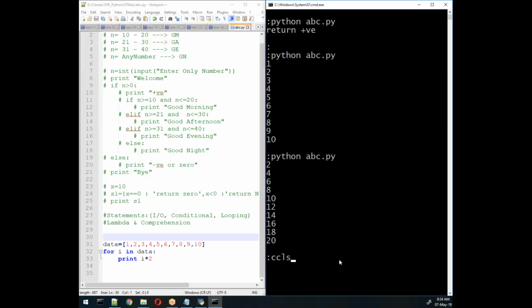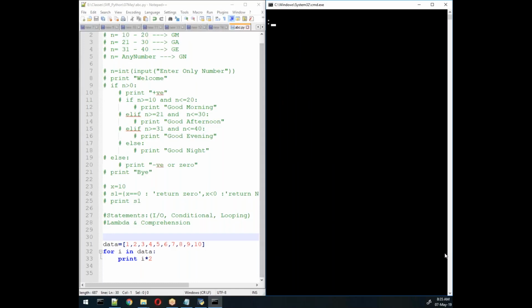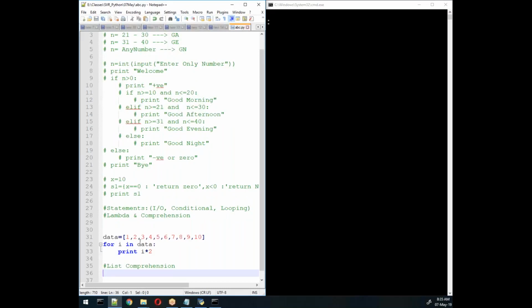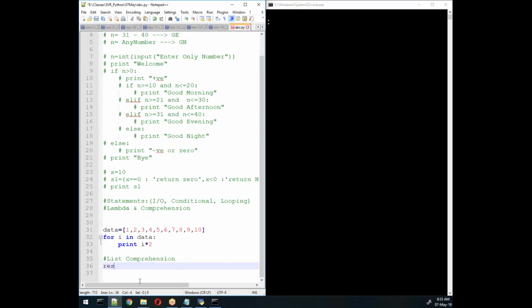In list comprehension, the data whatever we have written here, we can write in a single line, which is called list comprehension. So if I want to write the same thing with a list comprehension, instead of writing this, I'll use result, any value, or you can display directly, that variable equal to brackets, and then d for d in data.